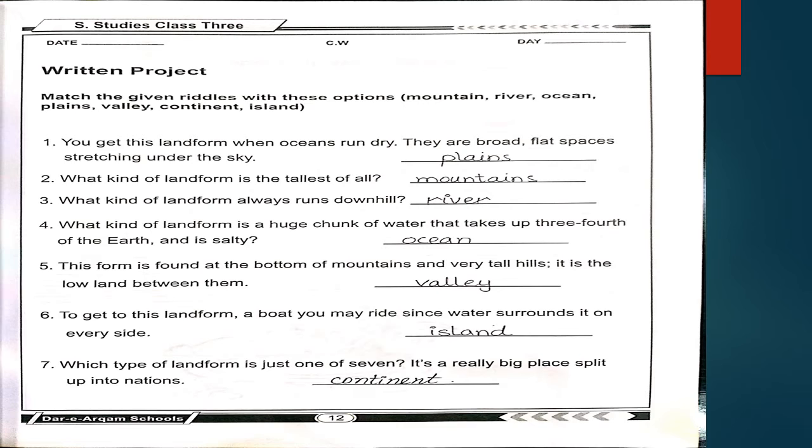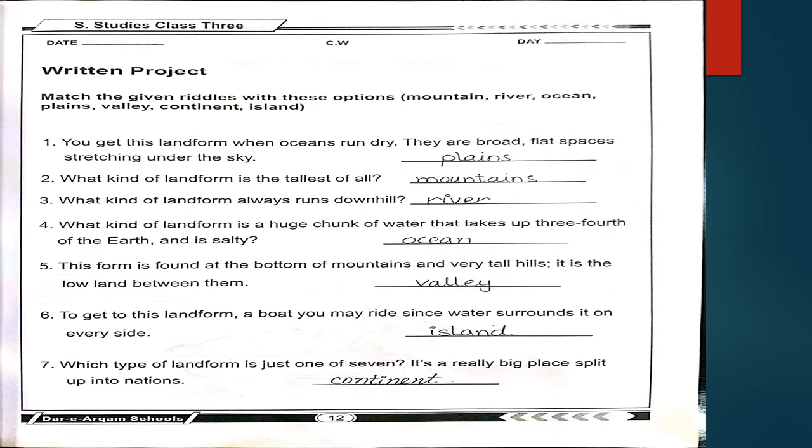The next one is fourth riddle, which is what kind of landform is a huge chunk of water that takes up 3/4 of the earth and is salty? As we have read that ocean is 3/4 of the land and the salty water, that is ocean, O-C-E-A-N, ocean.